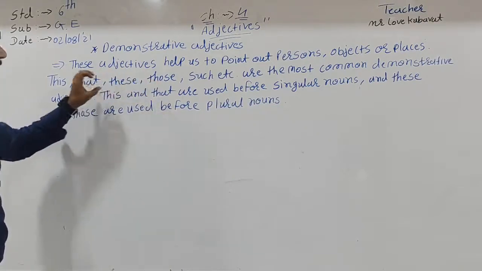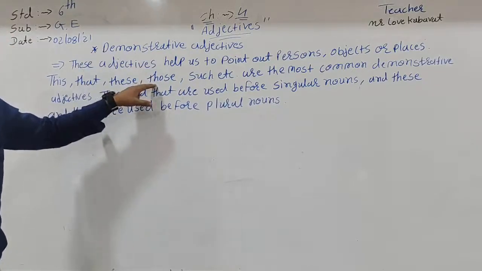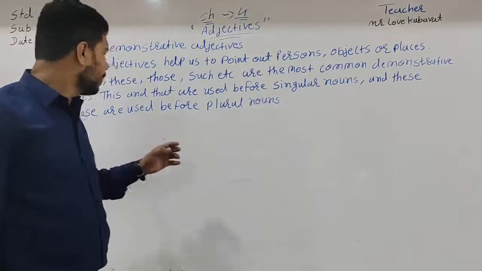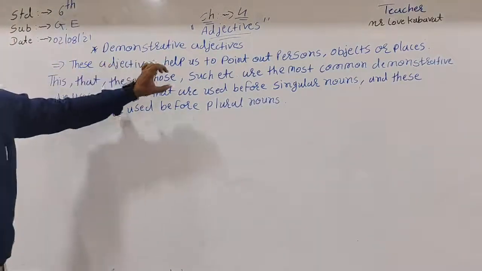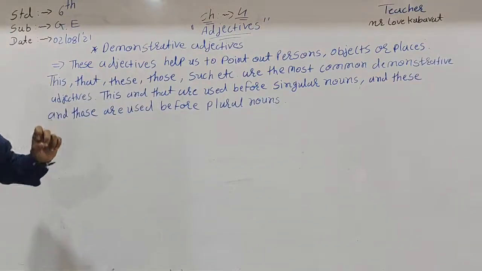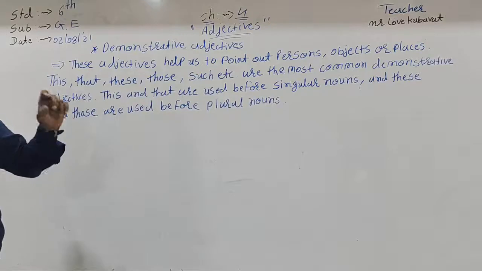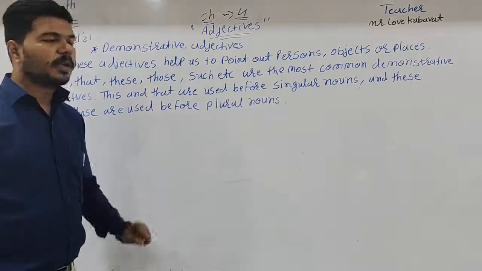And this and that are singular, and these and those are plural. Such, etc. are the most common demonstrative adjectives. This, that, these, and those are the most common demonstrative adjectives. This and that are used before singular nouns.